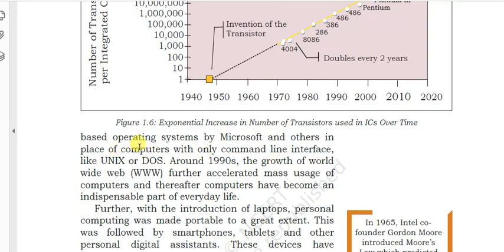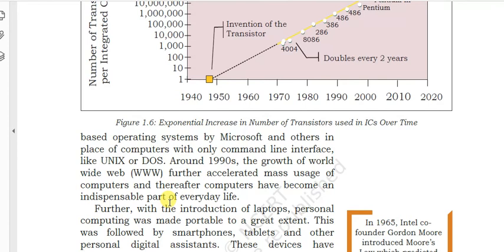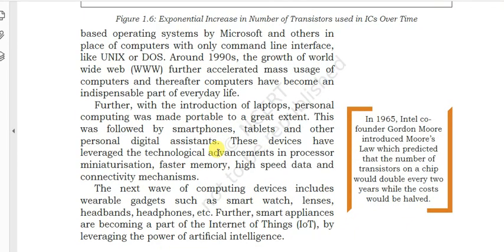Based on operating systems, microprocessors and others replaced computers with only command line interfaces like Unix and DOS. Around the 90s, the growth of the World Wide Web further accelerated mass use of computers, and thereafter computers have become an indispensable part of everyday life. Further, with the introduction of laptops, personal computing was made portable to a great extent. This was followed by smartphones, tablets, and other personal digital assistants.